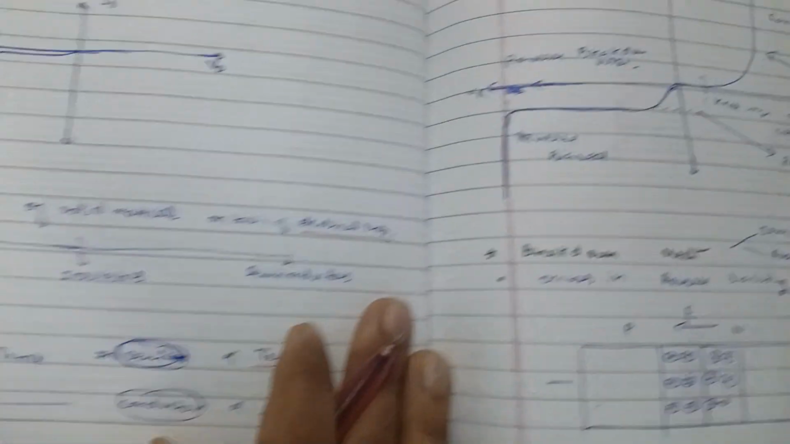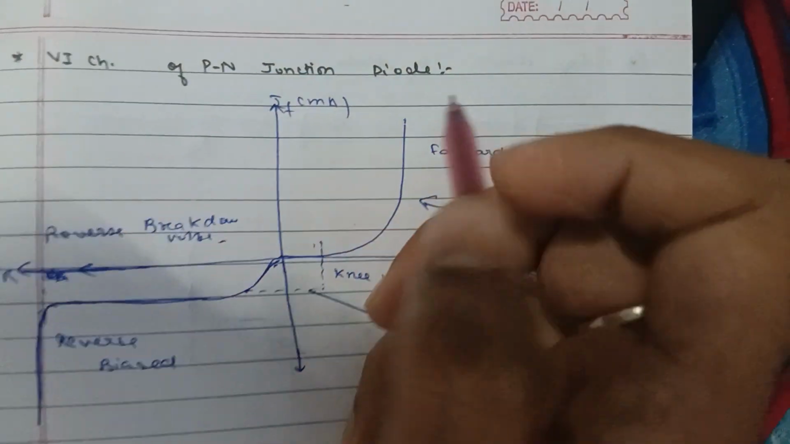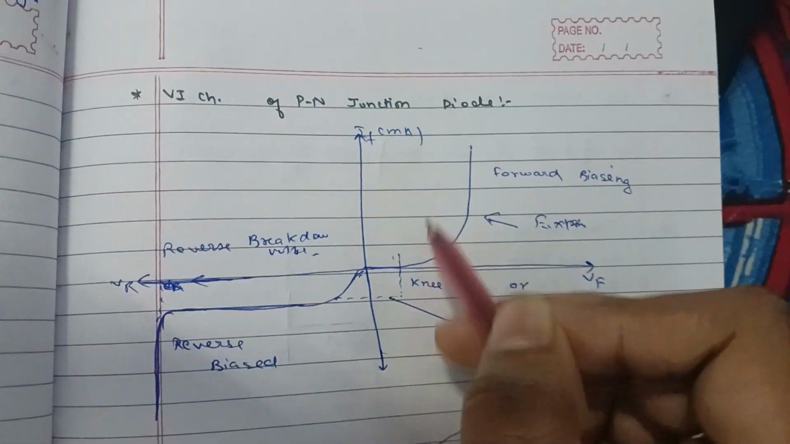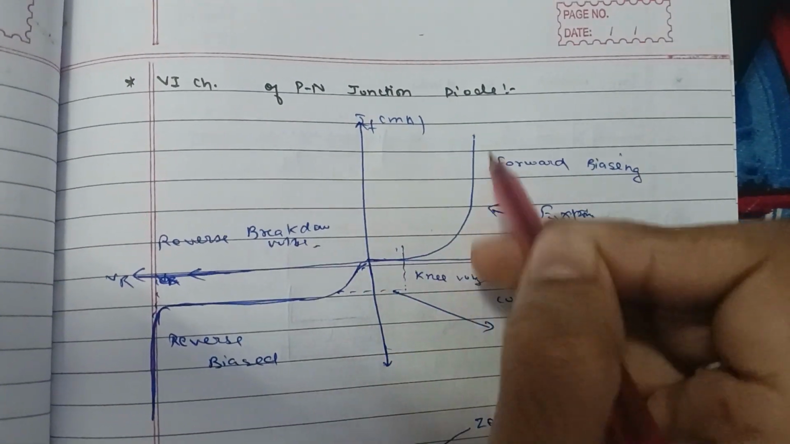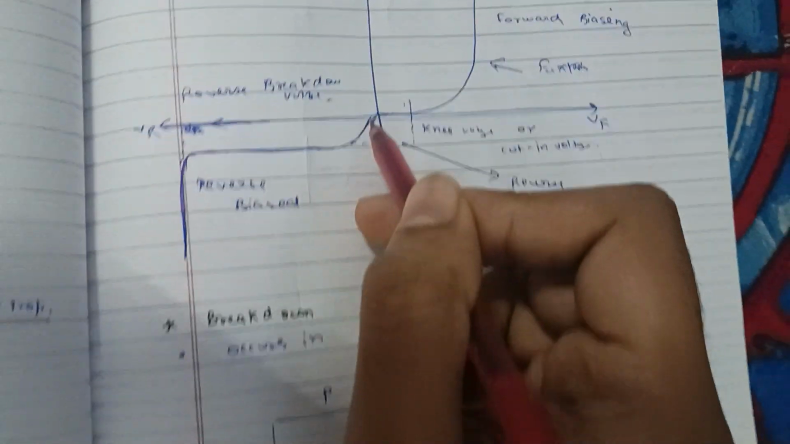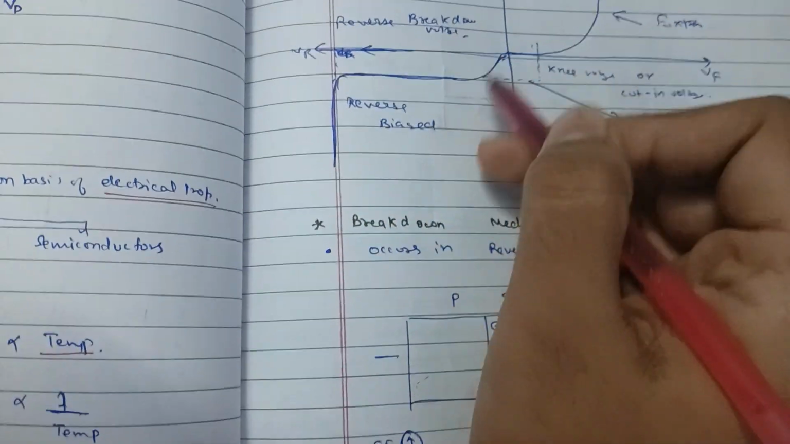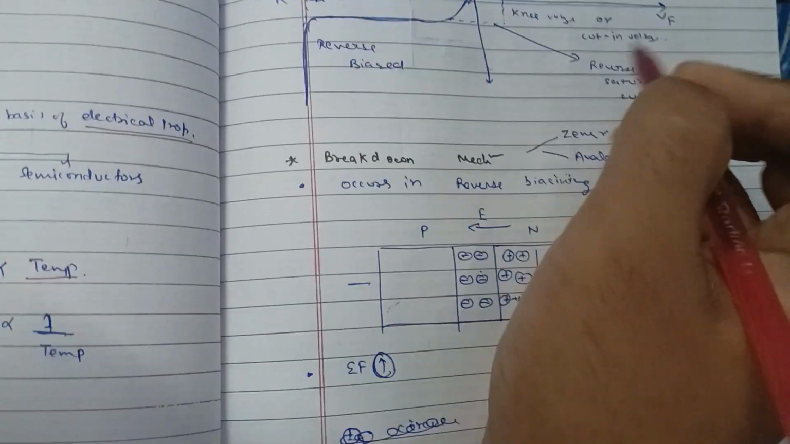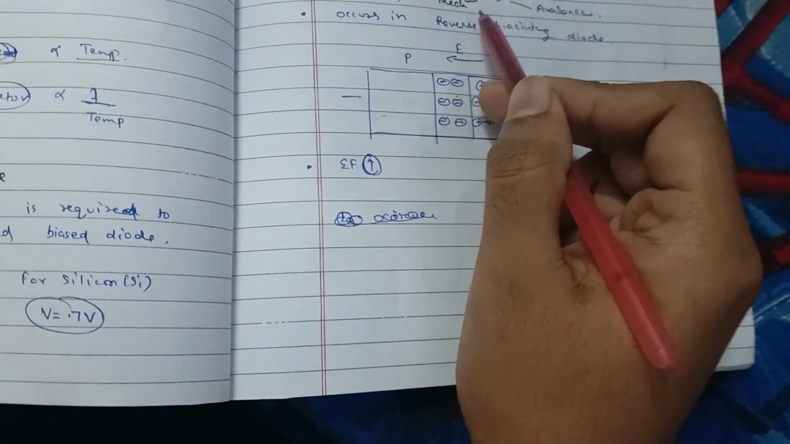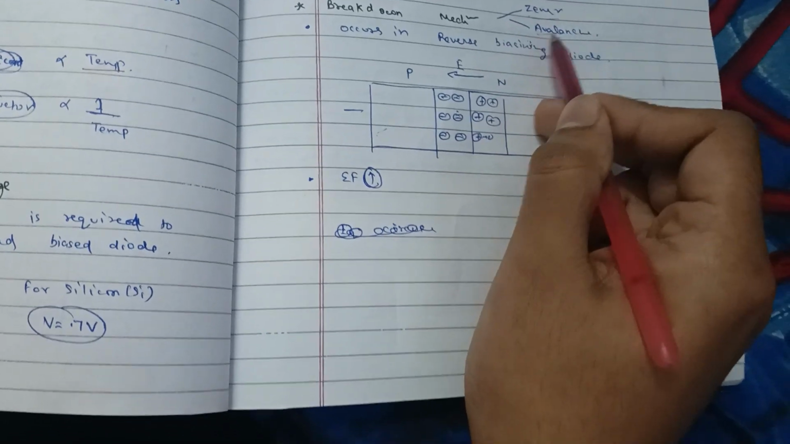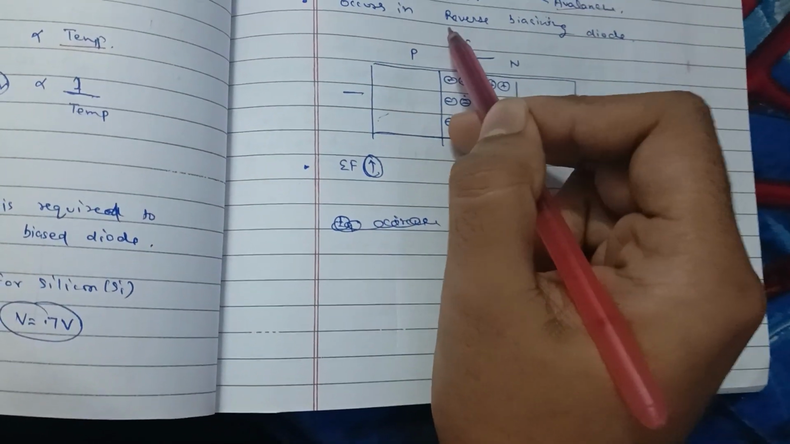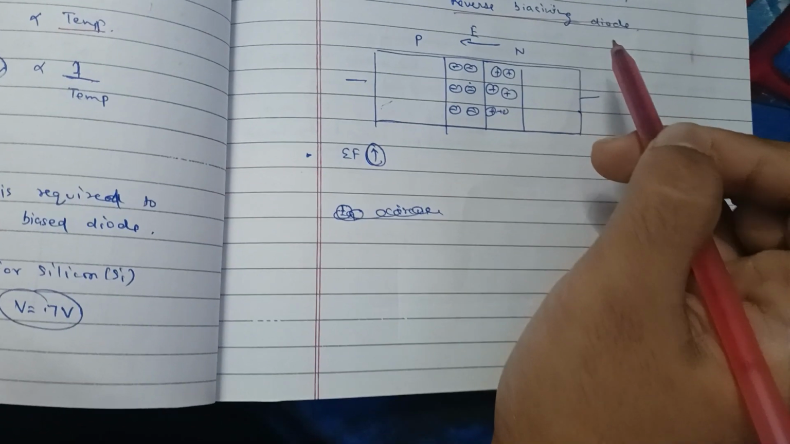Knee voltage. The VI characteristics for the PN junction diode. I and V graph: forward bias condition is exponential, and then reverse bias condition shows breakdown. Breakdown mechanism is of two types, Zener and avalanche. Breakdown occurs in the Zener biasing diode.